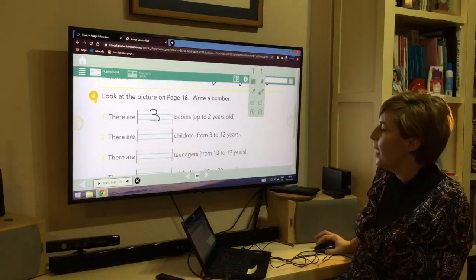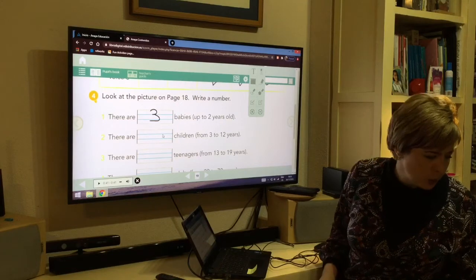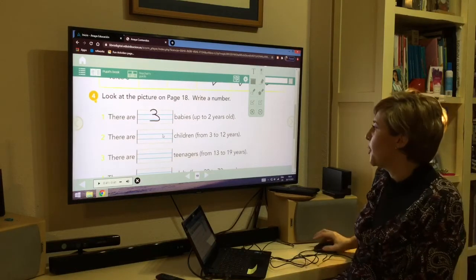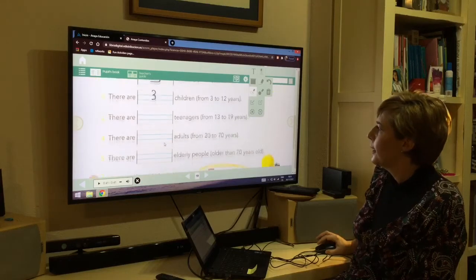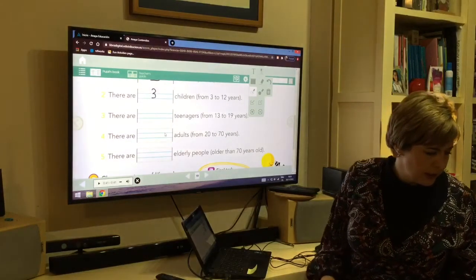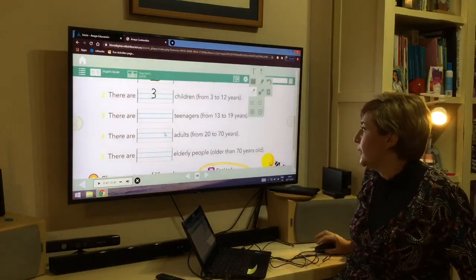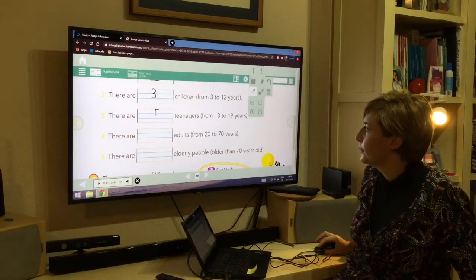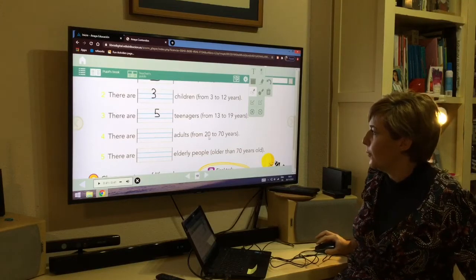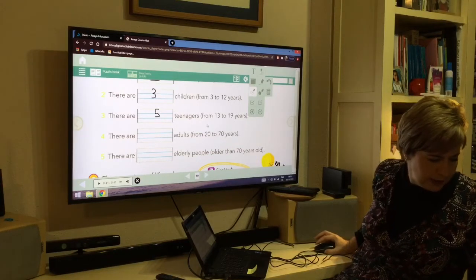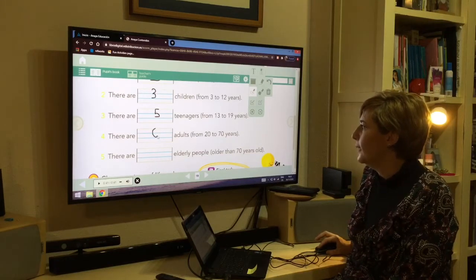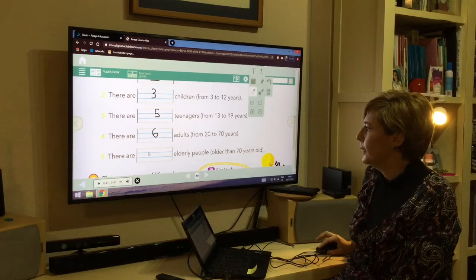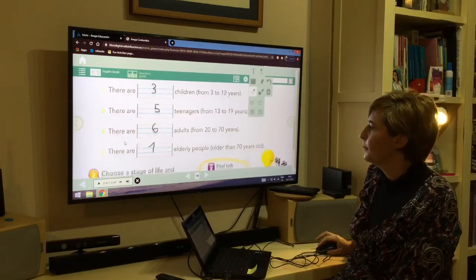3 babies. How many children from 3 to 12? 3 children. How many teenagers? There are 5 teenagers. How many adults from 20 to 70? 6. And 1 elderly person. Let's find them in the picture.